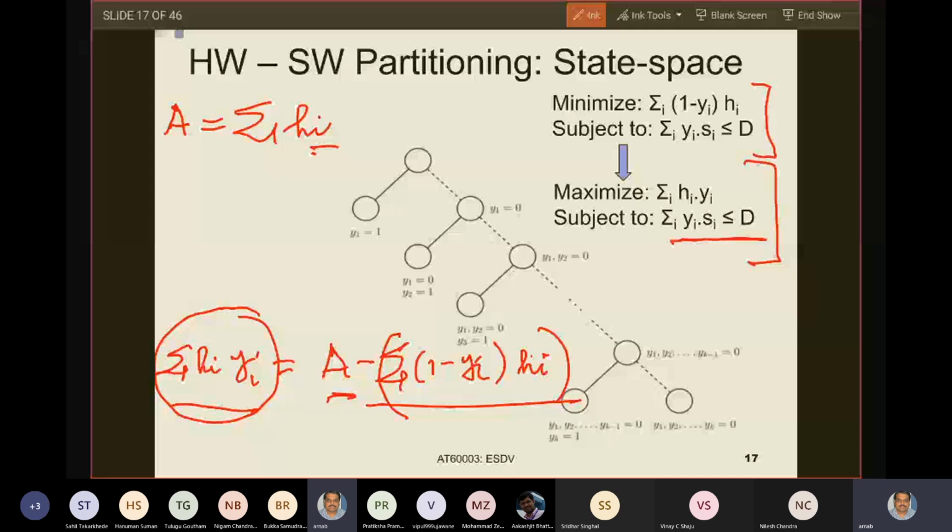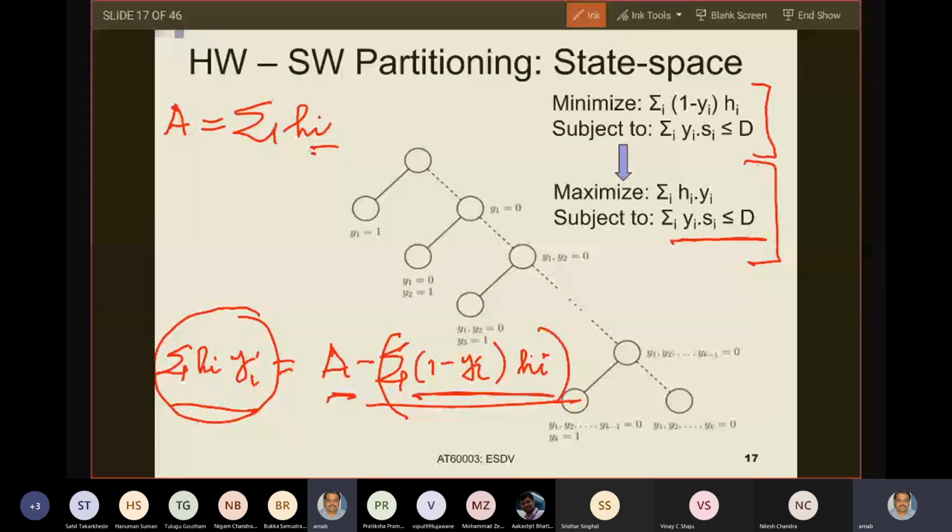Because why can I have this? Because for each task, I had found out the estimate of the hardware cost. For all tasks, I had found that at the beginning, right? So I know what this capital A will be. If I have this capital A, and I also know the total hardware cost of all tasks actually implemented in hardware.